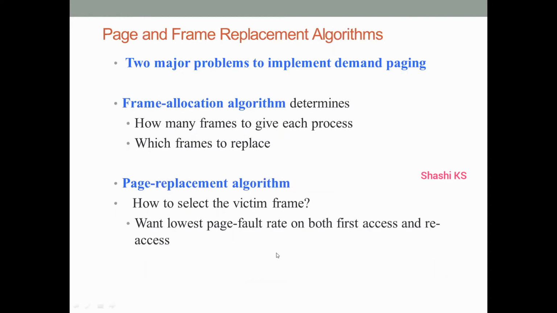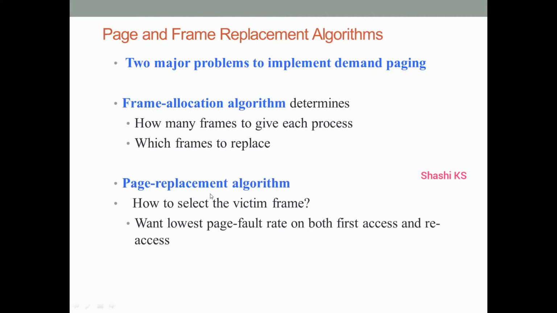So while talking about demand paging, the two major problems which exist are that we have to design a frame allocation algorithm and we have to design a page replacement algorithm. The aim of the frame allocation algorithm is, if we have many processes in the computer's memory, how many frames to allocate to each process. If we don't have a free frame in the memory, then which frame to replace. These decisions will be made by the frame allocation algorithm.